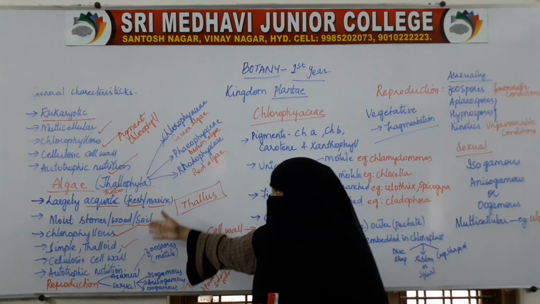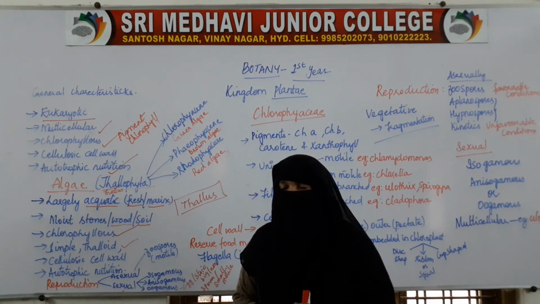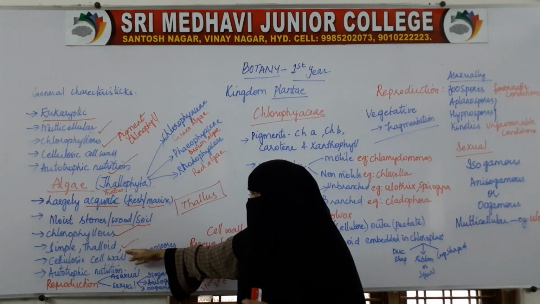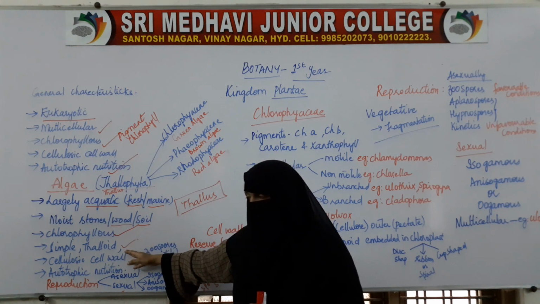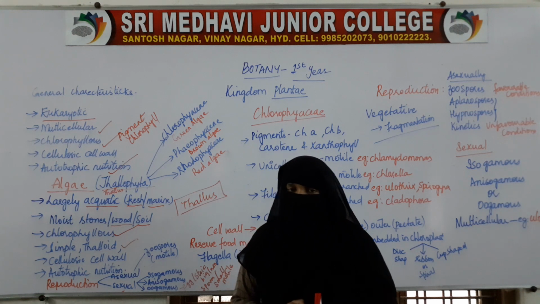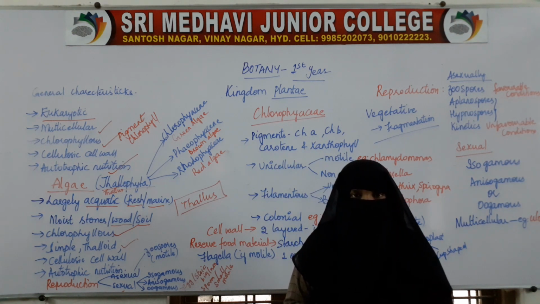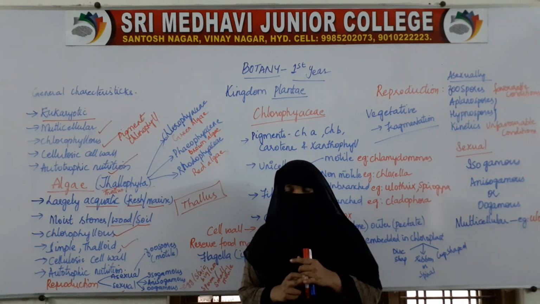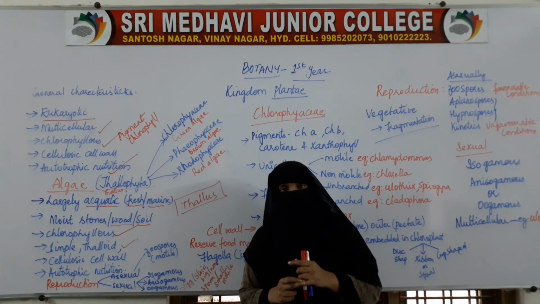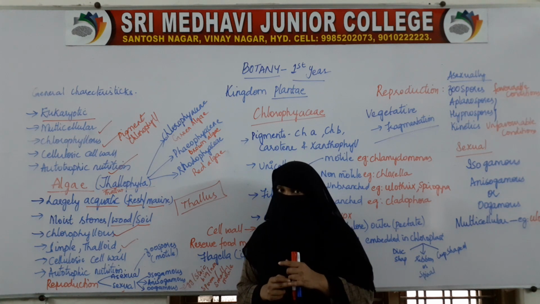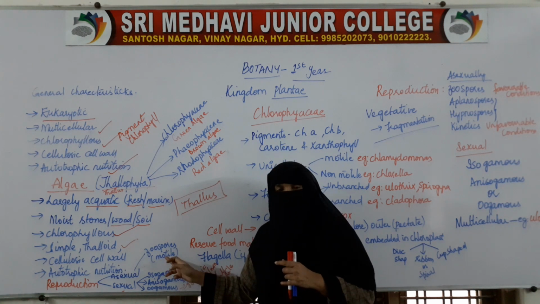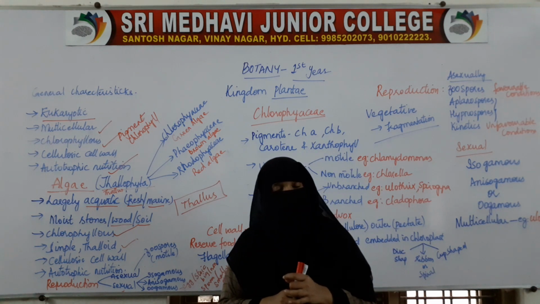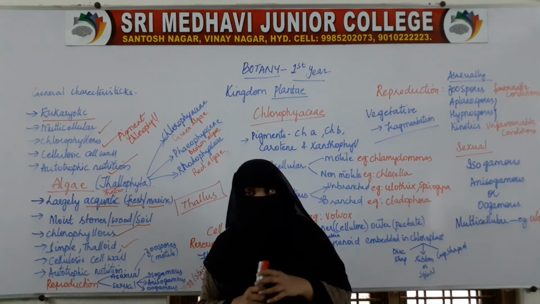So, these are the general characteristics of Thallophyta: they are largely aquatic, they are chlorophyllous, the body is a simple thalloid with no differentiation, a cellulosic cell wall is present, the mode of nutrition is autotrophic, and they reproduce both by sexual and asexual reproduction. Asexual reproduction is by formation of spores and sexual reproduction is by fusion of gametes.